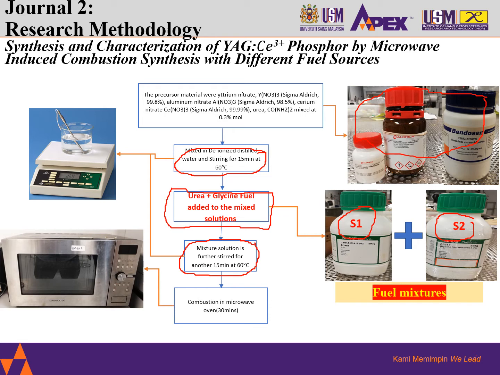As in journal 1, the same beaker also undergoes combustion in the microwave oven. The previous journal states 3 setting temperatures, but here the journal states a setting temperature of direct 30 minutes for both S1 and S2 samples.